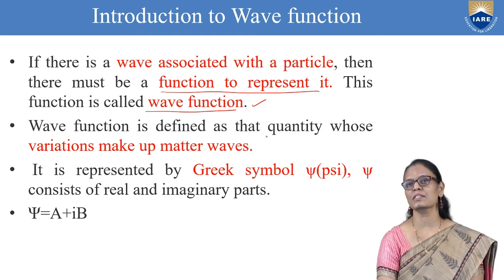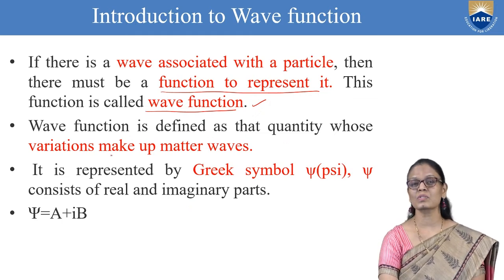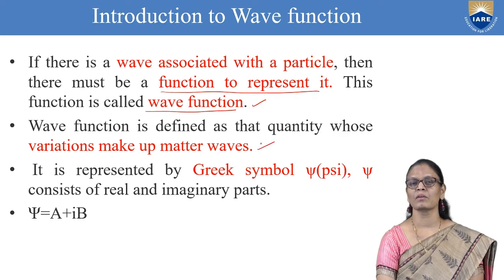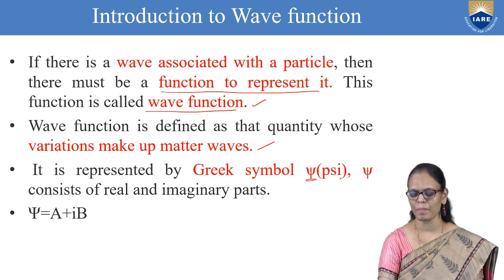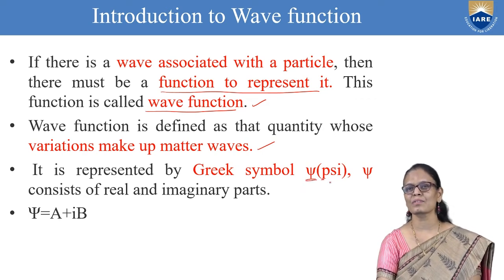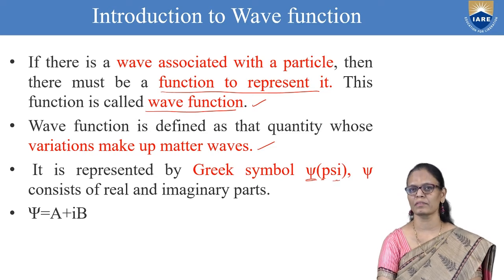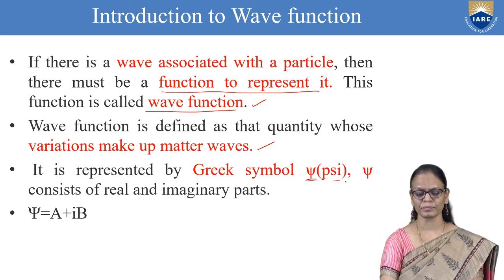The wave function is defined as a quantity whose variations make up matter waves. When this wave function varies, you can plot and show a matter wave. It is represented by the Greek symbol psi. P is silent here, so we say it as psi.